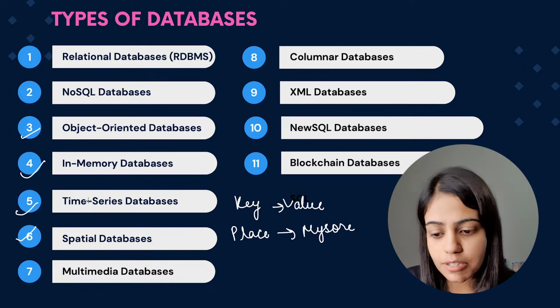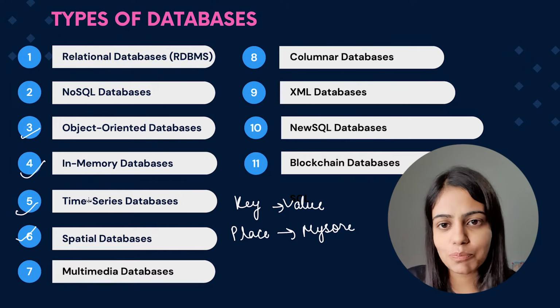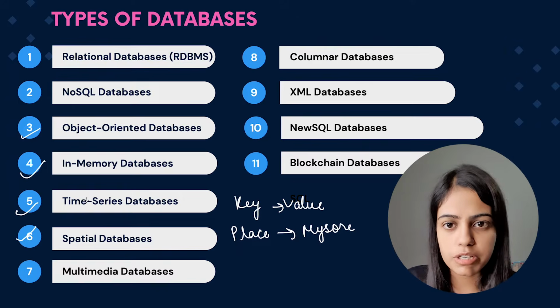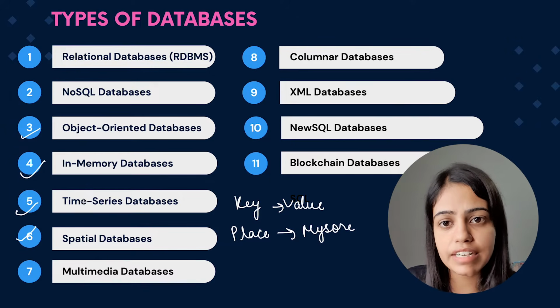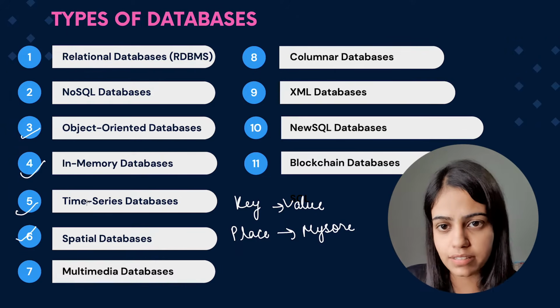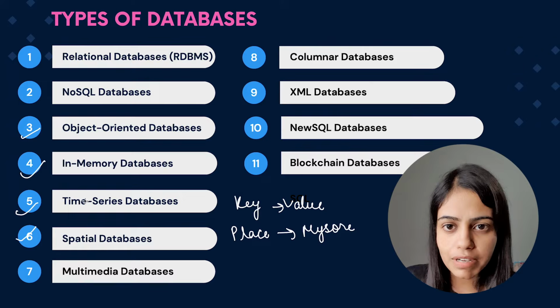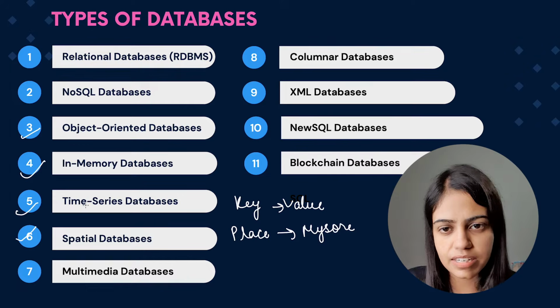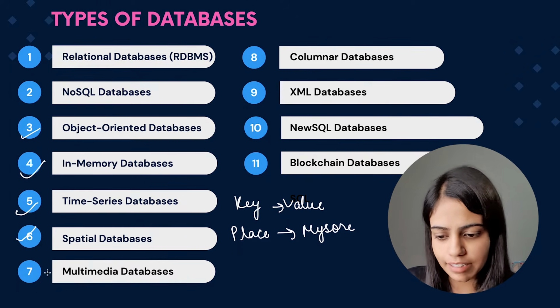Now sixth one is spatial database. So basically spatial is something like a 2D thing or something which represents something. So basically in spatial database, we generally tend to store the geometric space in the database. Don't worry if you're not getting these terms because it's just a basic intro of these databases. You don't need to know in much more depth about all these databases.